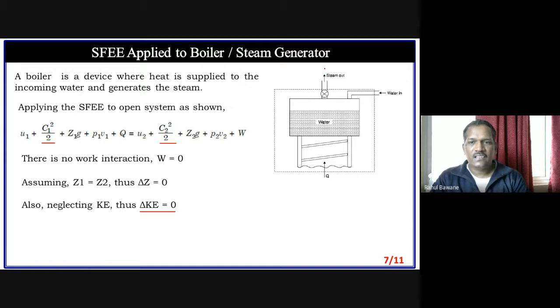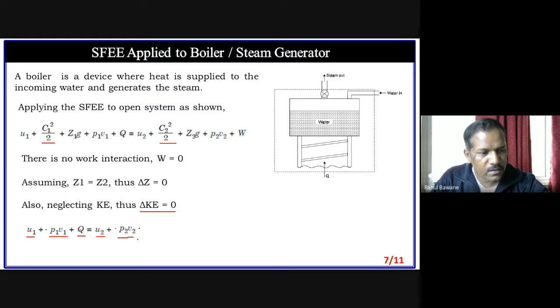Mass flow rate is there. That means we can't say that there is no mass flow rate. So now the last form remains: there is an internal energy change because heat is added. So definitely internal energy is going to change. Mass is flowing in and out, that means there is a flow work or flow energy. Heat is added, so Q is there. At outlet, the energy of the system will be different, and the flow energy will be different. But there is no work. So our simplified version is this one.